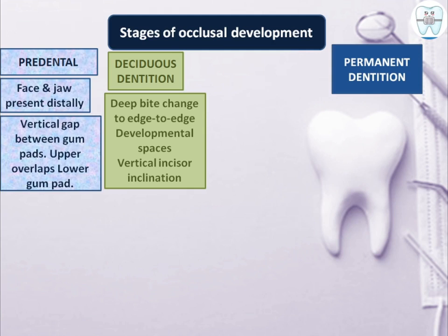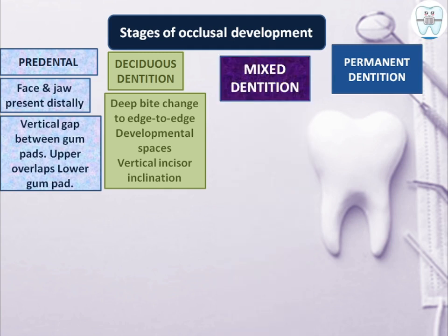Let us revise it once again. The stages of occlusal development. Pre-dental में face और jaw distally present होगा. There would be a vertical gap between the gum pads, and the lower gum pad would completely overlap the upper gum pad in anterior and posterior direction both. In deciduous dentition, what are the key points? Deep bite present रहता है, initially वो change हो जाता है to edge to edge. Then developmental spaces present होते हैं, and there is vertical incisor inclination.